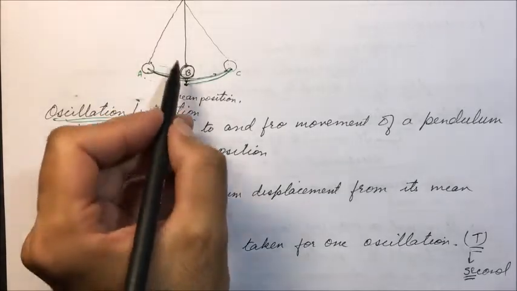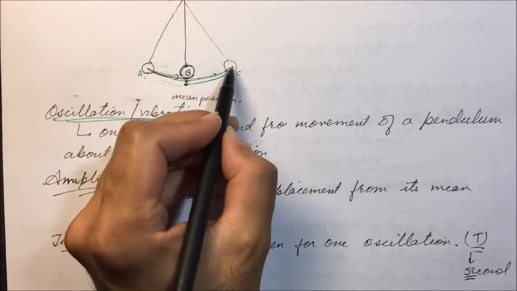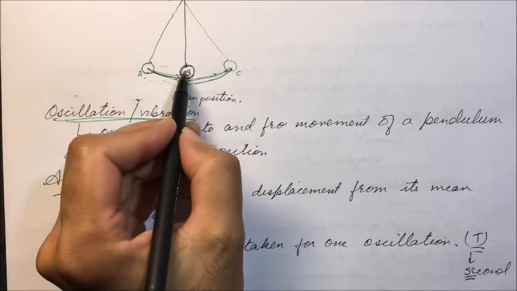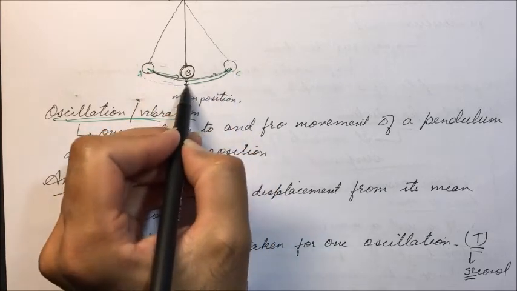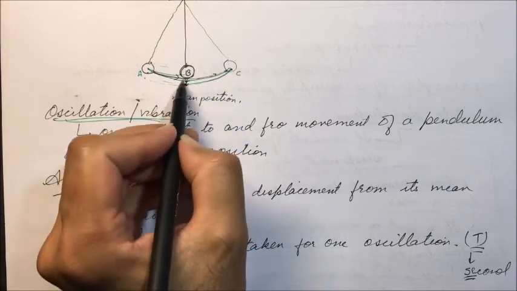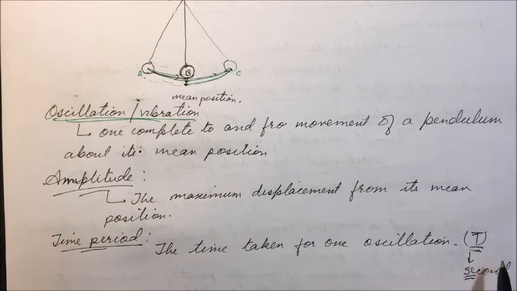Time period means from the mean position it moves to the extreme end, to the other end, then to the mean position. How much time it takes for this one to and fro motion, for one oscillation, that is the time period.